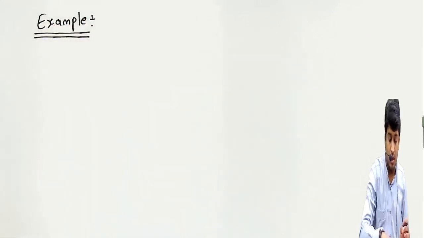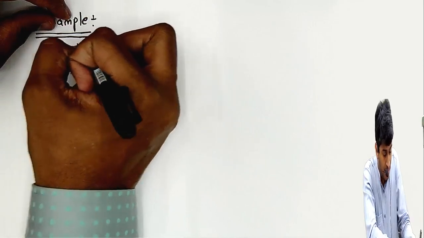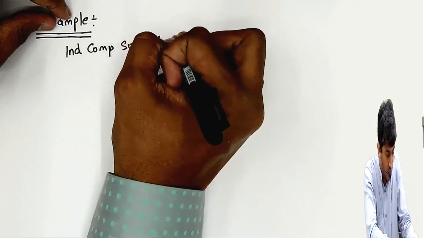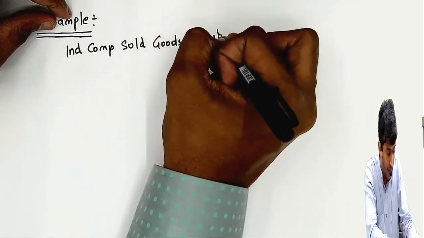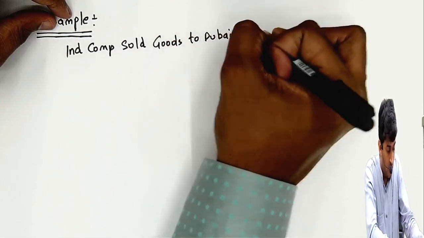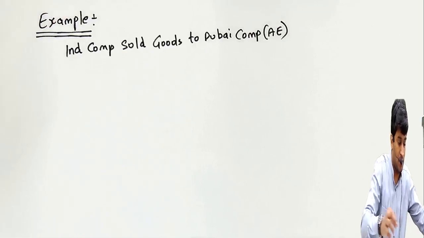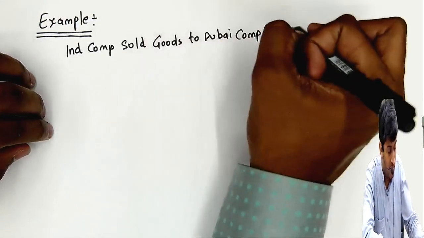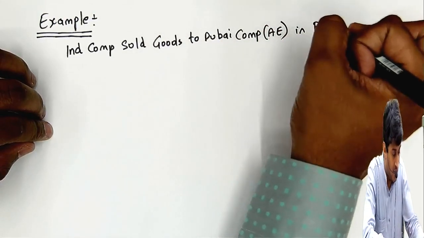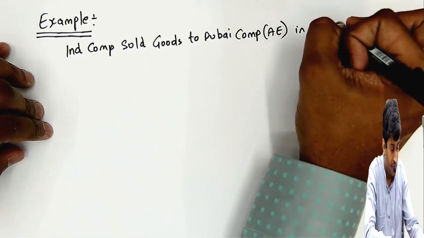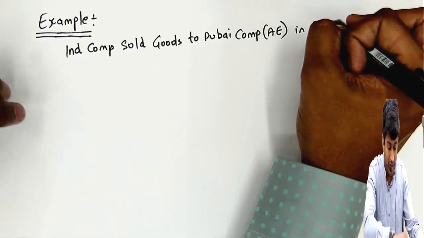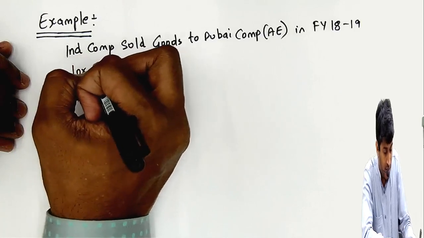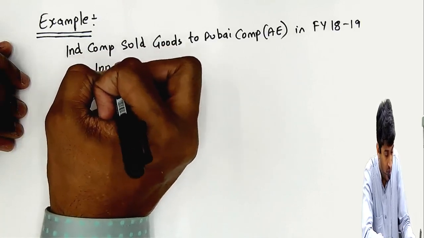Example: assuming an Indian company sold goods to a Dubai company, one of its associated enterprises, in financial year 18-19 for 100 crores.